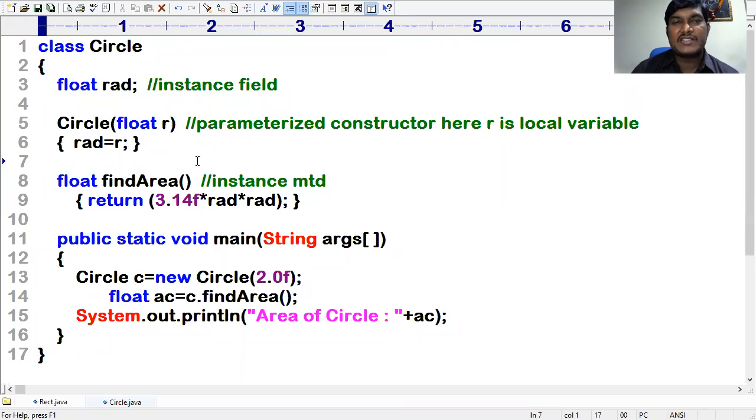Otherwise, just slight changes remain. Whatever way we have written the logic for the method, the same way we can also write the logic for the constructors. No matter. Now this is about parameterized constructors. Now I want to go with constructor overloading. What do you mean by constructor overloading?